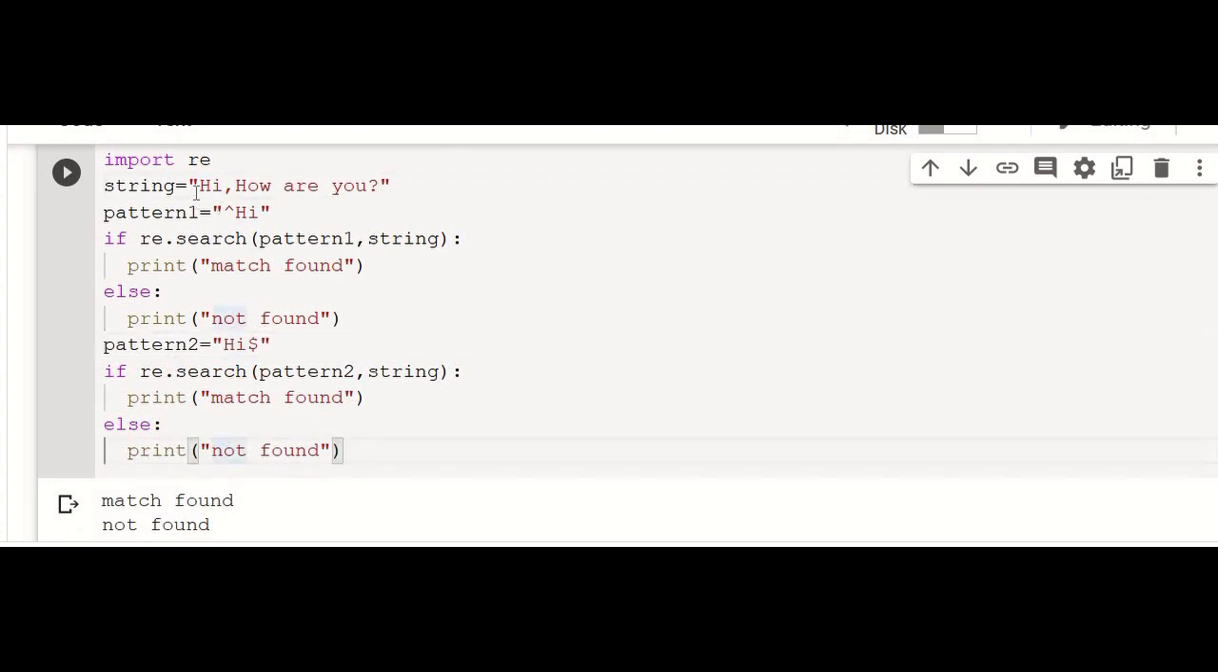So it returns false. Now, if we just copy this hi and paste at the end, hi is present in both beginning and end of the string. So this caret symbol will also return true and dollar symbol will also return true. So for both cases, now we will have match found.